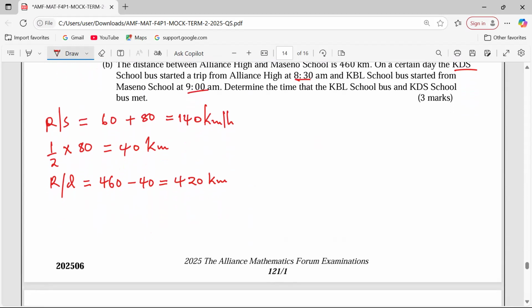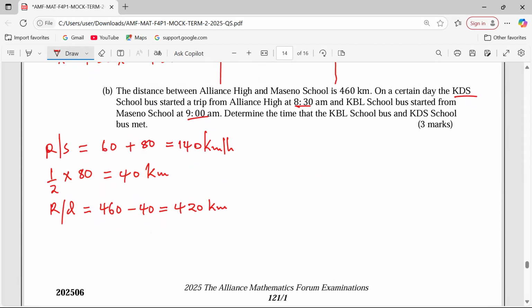So the distance between them at 9 a.m. exactly is 420, because the bus which is from Alliance High has already begun its journey 30 minutes earlier, so it has covered 40. By the time KBL is starting from Maseno School, KDS from Alliance has already covered 40 kilometers. Therefore, the distance between them at 9 is 420. It is 420 to be covered at the speed of 140 now.